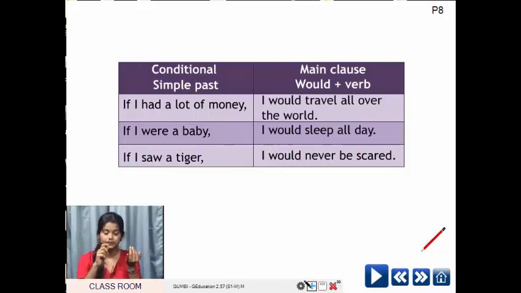So now in this class we learnt type 1 conditional clause and type 2 conditional clause. Is it right? In type 1, the conditional clause will always be in present tense and the main clause will contain will form along with infinitive. In type 2, the conditional clause will be in simple past tense and the main clause will contain would form along with a verb.